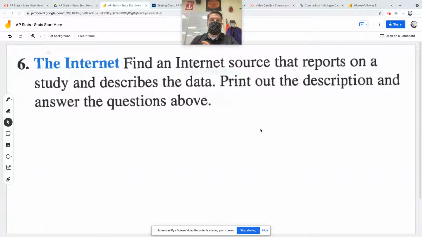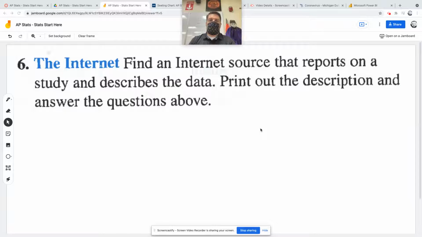All right, so number 6 is very similar to number 5. It says find an internet source that reports a study and describes the data. Print out the description and answer the questions above. And so the question specifically was determine the who and what. Okay.